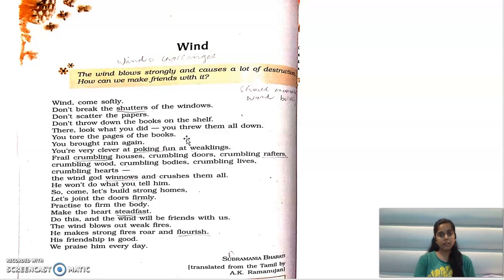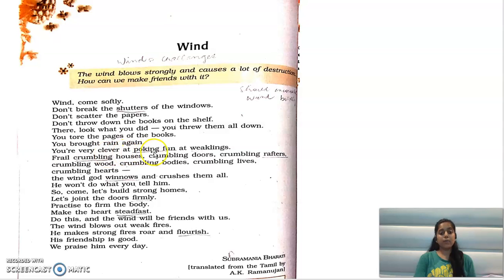is used because you know the reason, right? Because here also we are referring to the wind as you. In this line also there's personification. So what has happened so far? The poet is asking the wind to come softly because whenever wind comes, destruction takes place. Okay, whenever wind comes, it breaks the shutter of the windows, it scatters the papers, it throws down the books which were on the shelf, it tears the pages of the book, it brings the rain. So all these things are done when wind comes. It brings all these things along with him.